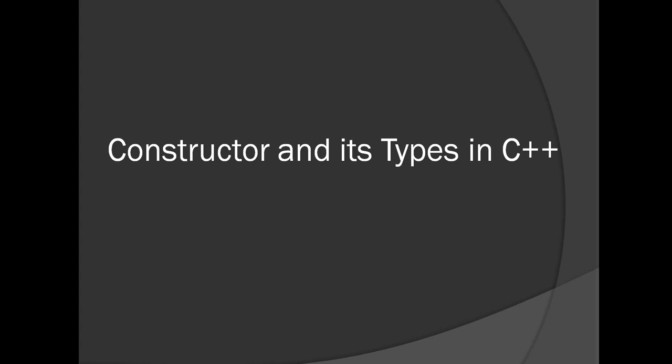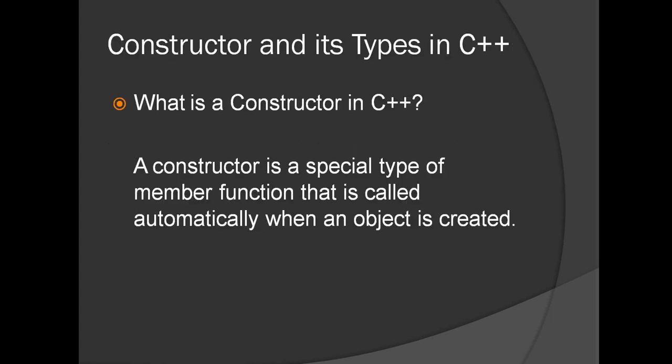Constructors and its types in C++. Now first we will see what is a constructor. A constructor is a special type of member function that is called automatically when an object is created. Constructor is actually a member function of a class, right? It is a special method which is automatically created to call the objects.